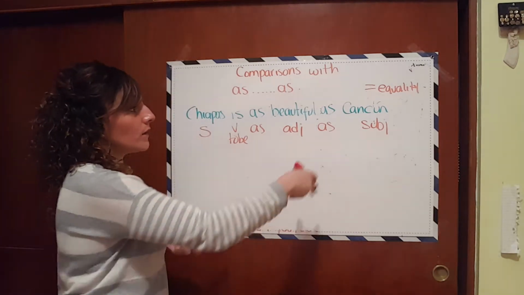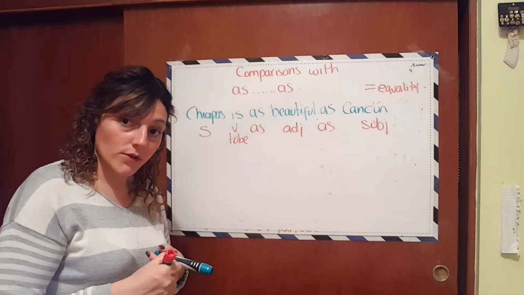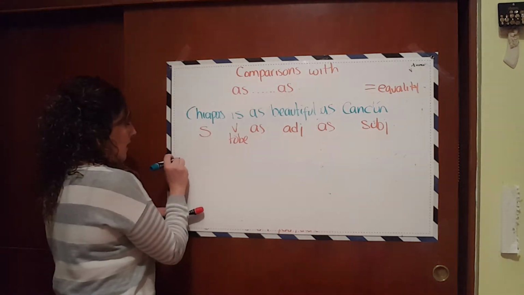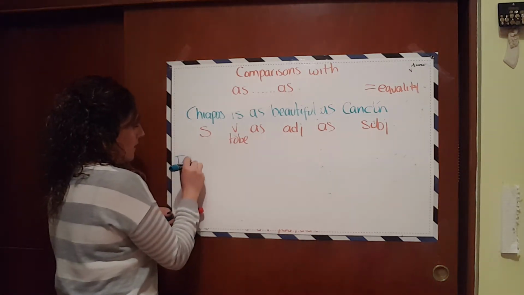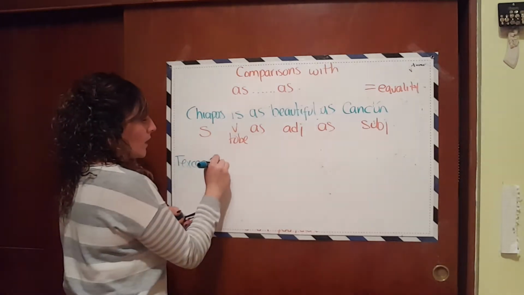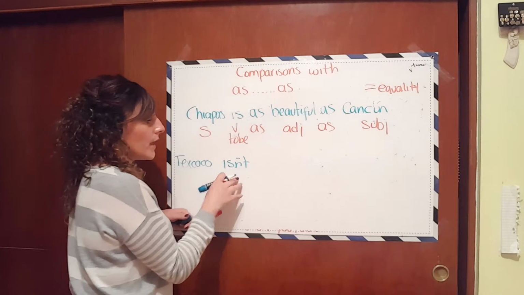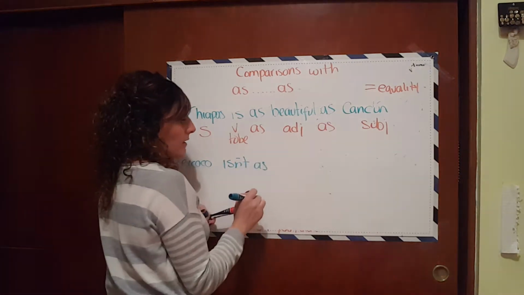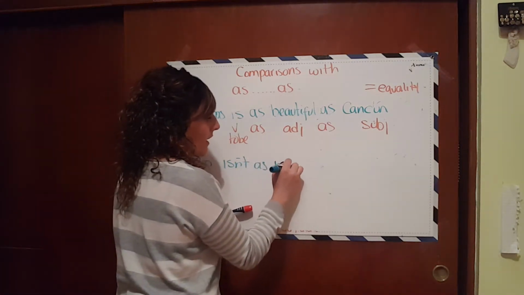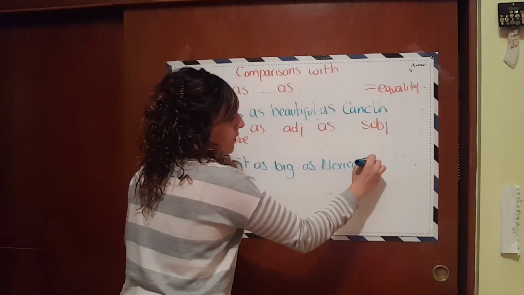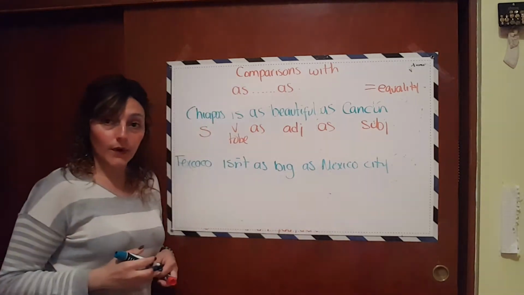Now, if you want to use this in negative, it is also possible. For example, let's take Texcoco. But now you have to use the verb to be negative. Texcoco isn't as big as Mexico City, right?